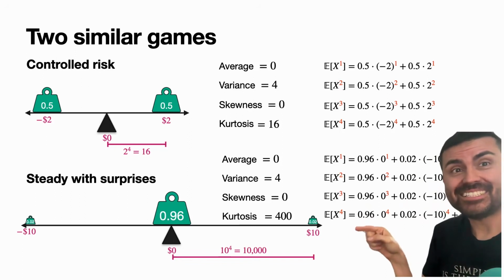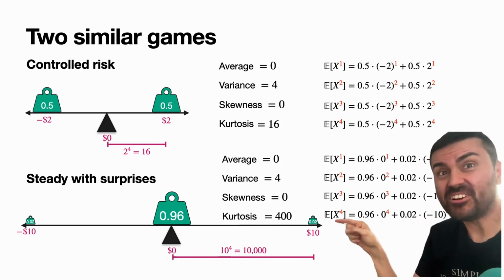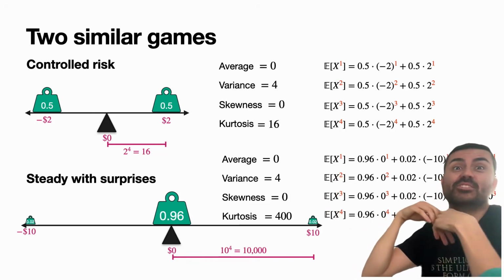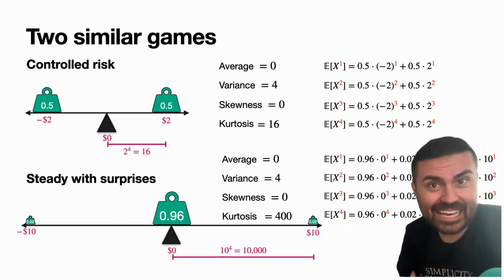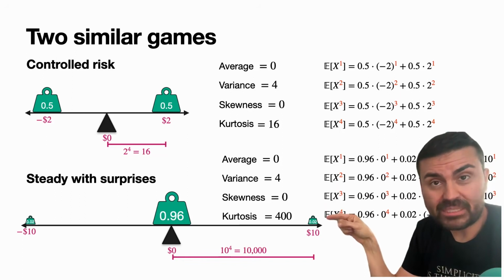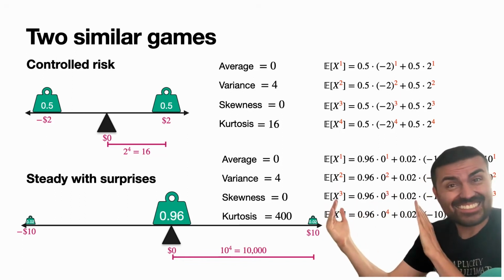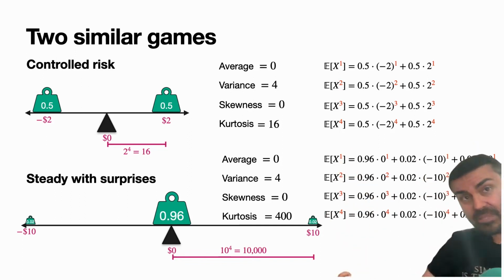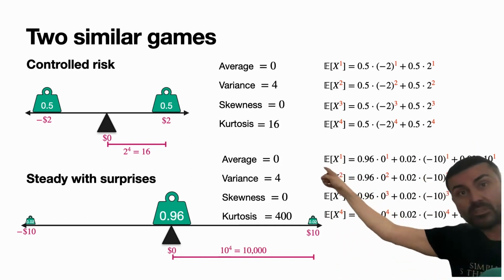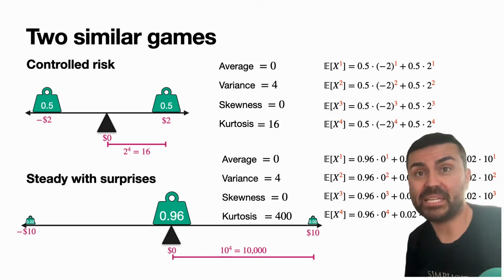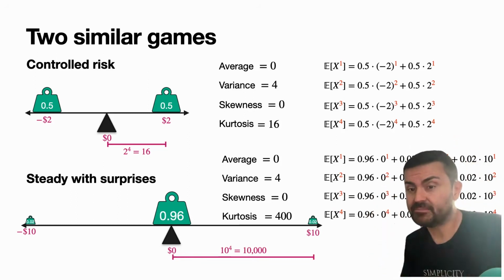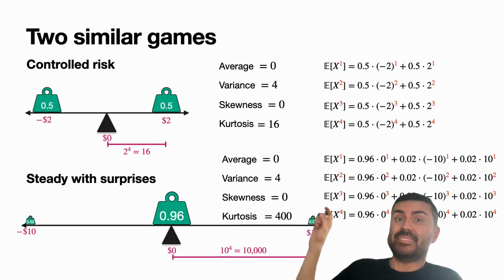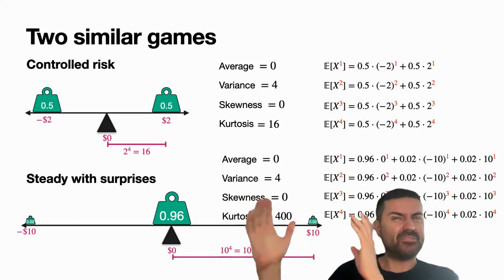In other words, if I have a tiny weight really far away, I take that distance raised to the power of 4. So that distance all of a sudden speaks really loudly. And even if the weight is small, if the probability is small, the fact that that distance is so big, you raise it to the 4, it just rings a huge bell. So in summary, the controlled risk has a small kurtosis and the steady with surprises has a big kurtosis, even if they have the same variance. Now again, my data is centered because the average is 0, but the variance is 4, it's not 1, so I actually didn't scale it.